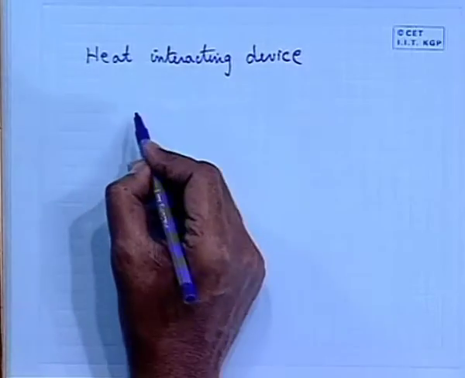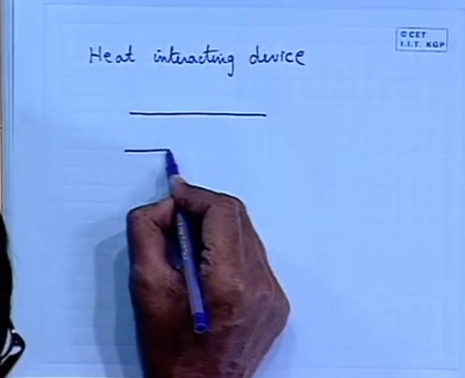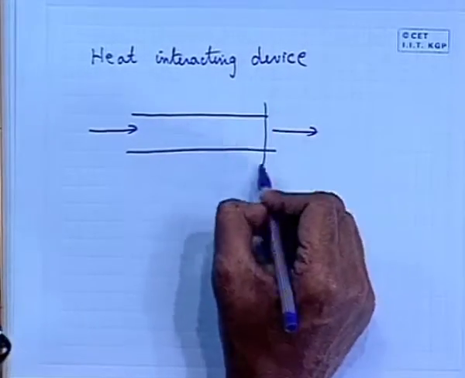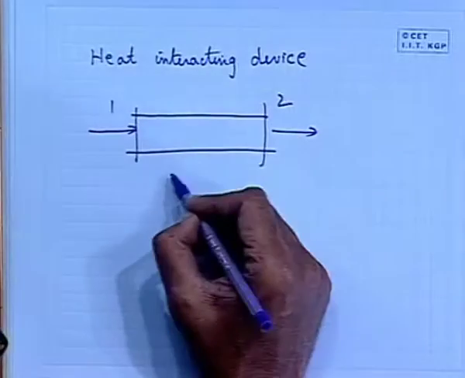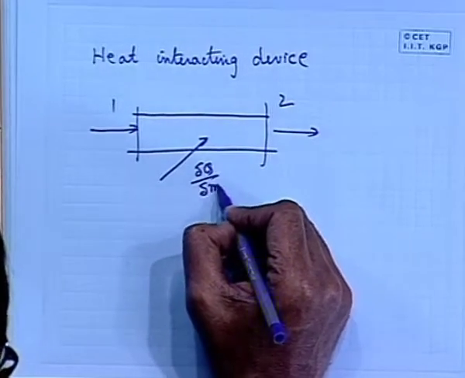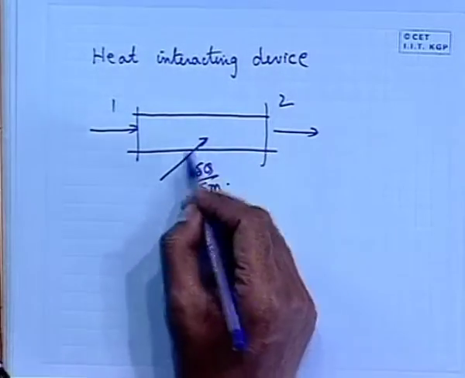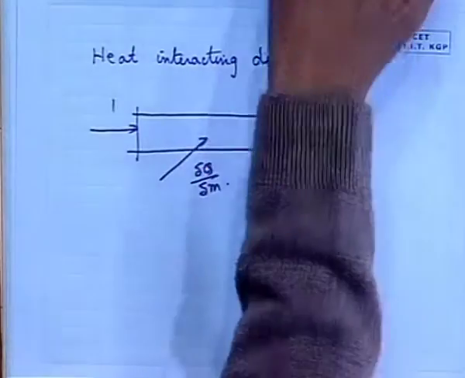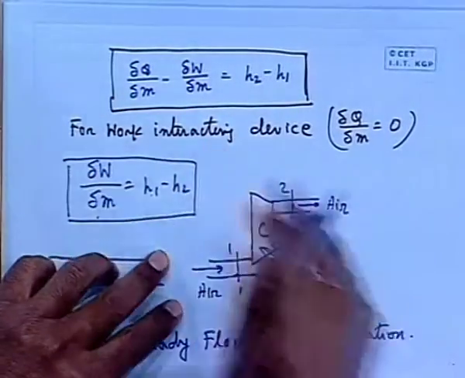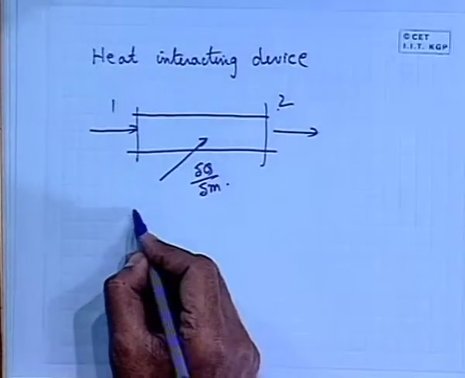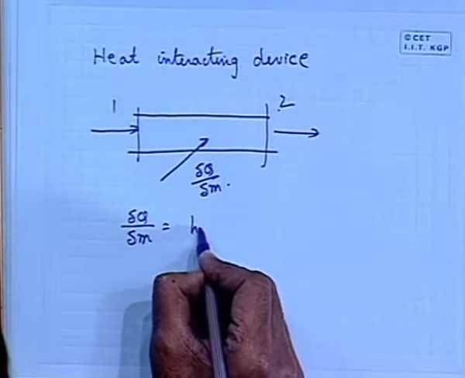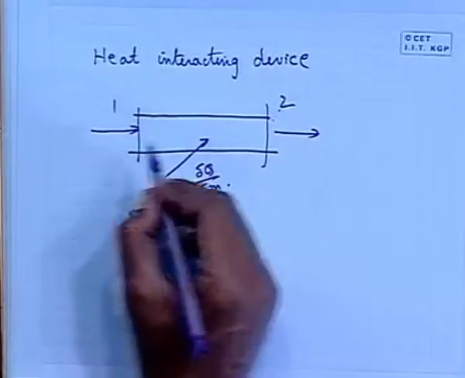If flow takes place like this and we give heat per unit mass, then if I know the enthalpy at these two points, I can write the steady flow energy equation, making the work term 0, as del q by del m is simply h2 minus h1. That means, if heat is added, h2 will be more than h1.